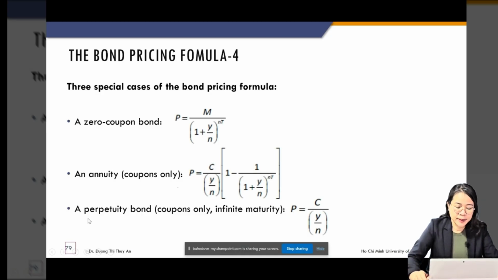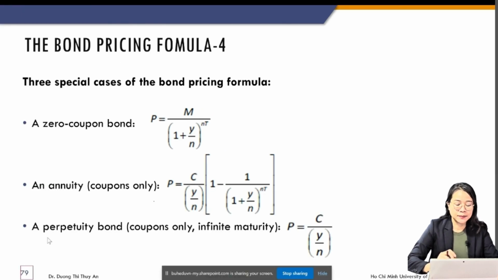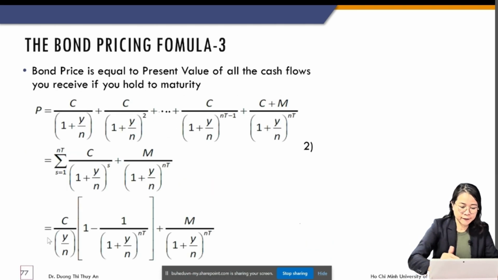Okay, and a perpetuity bond means the bond that pays only coupon. It never pays the face value. And the specialty is this coupon they pay forever. So they never stop. They don't define a maturity for this coupon payment.